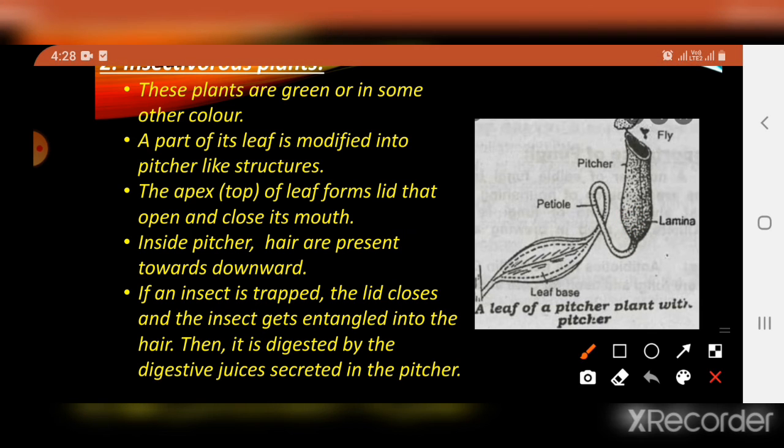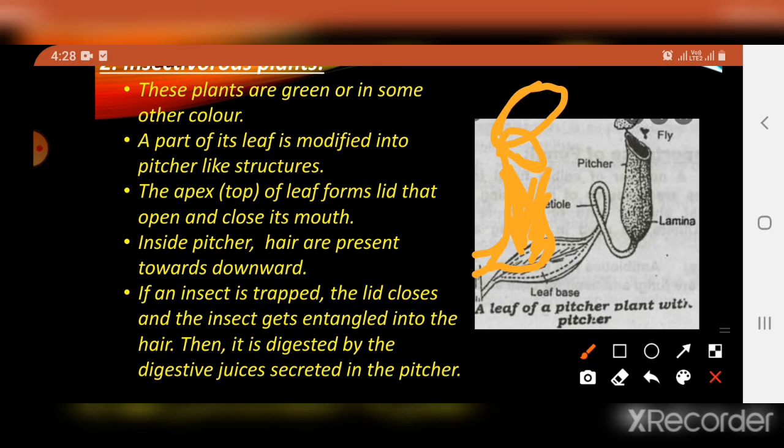For example, if this is the pitcher plant, then it consists of hair which is directed downwards like this. Okay, and this is called the lid.